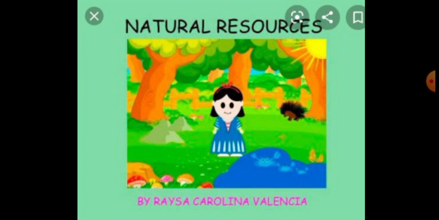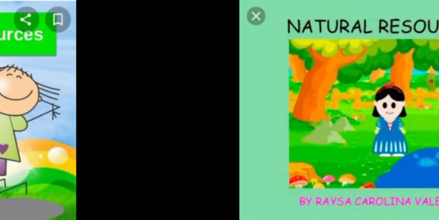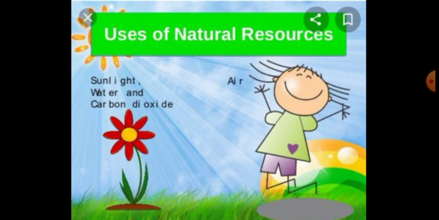What are the examples? Very good: air, water, soil, minerals, fossil fuels, plants, wildlife, etc. Then we learned about the uses of natural resources. Students, natural resources are used to make food, fuel, raw materials, etc.